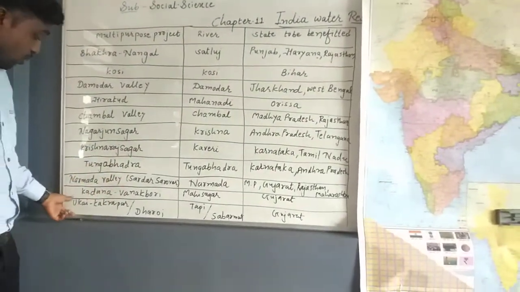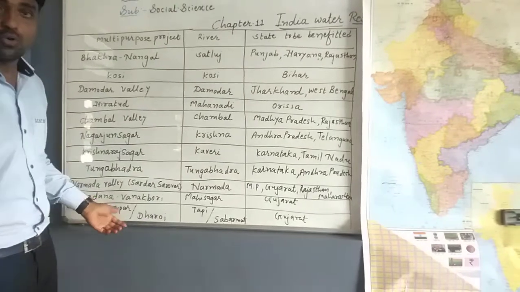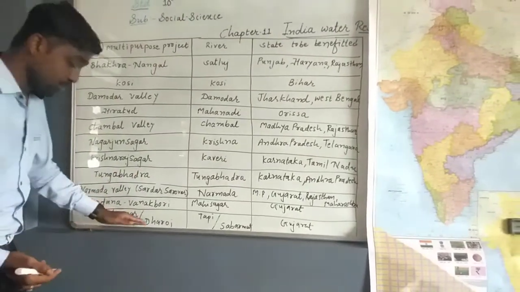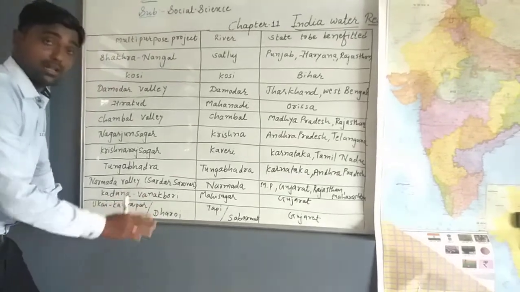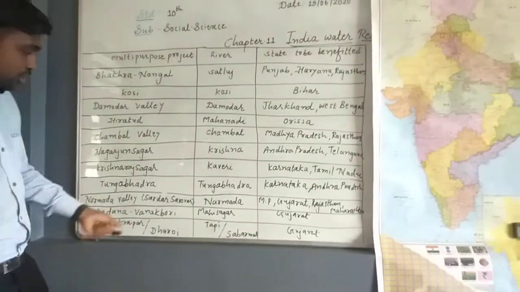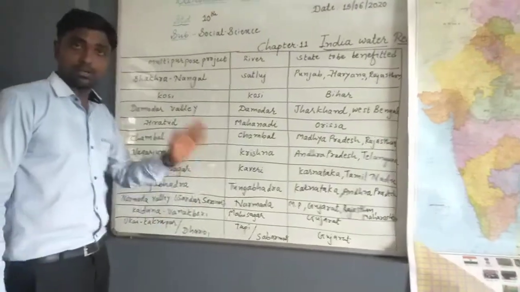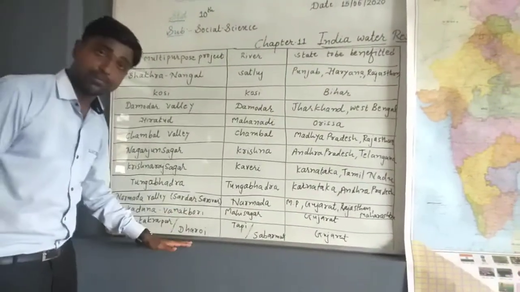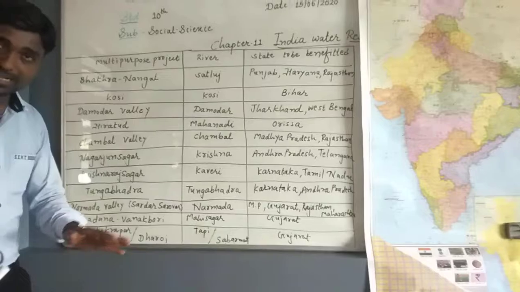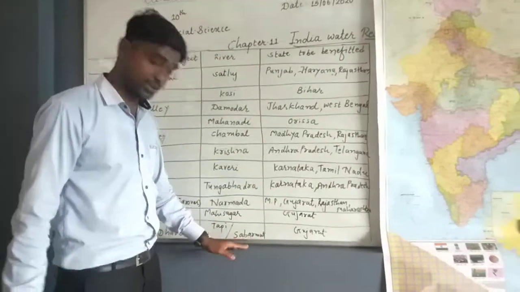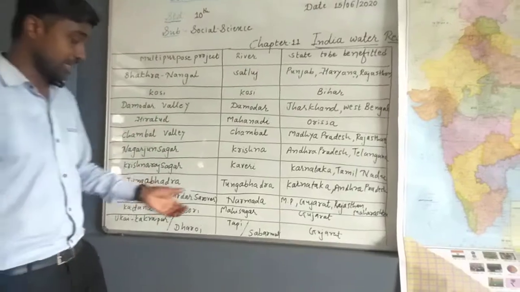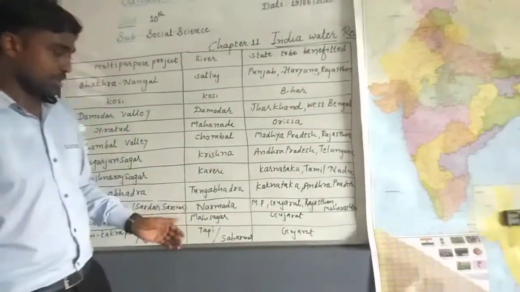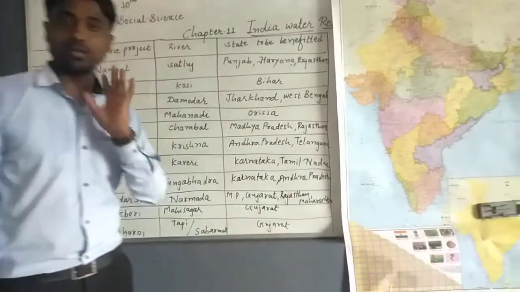Next one is Ukai and Kakrapar, and you just see that I have made a slash here. It's the next multi-purpose project, but due to lack of space I have written it with a slash. The Dharoi multi-purpose project is on the river Sabarmati, and the Ukai Kakrapar multi-purpose project is on the river Tapi. But the benefited state is only one, Gujarat.